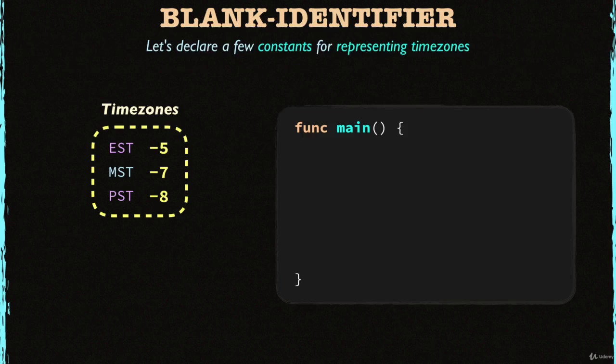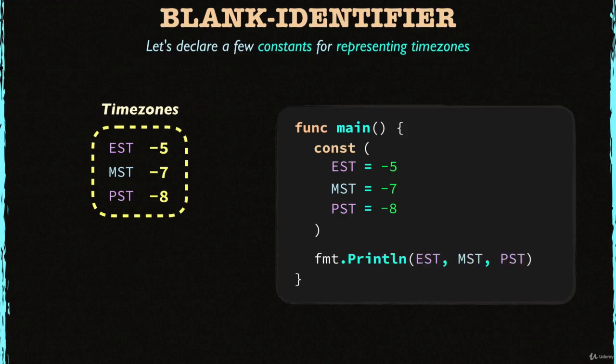Let me show you. Let's first declare constants using a multiple constant declaration. I'm going to declare 3 constants which will represent the time zones. According to the table, EST should be -5, and MST should be -7, and PST should be -8. So let's declare a constant for EST as -5. Then let's declare another constant for MST, it should be -7. And lastly, let's declare PST, it should be -8. Okay, great, now print those constants.